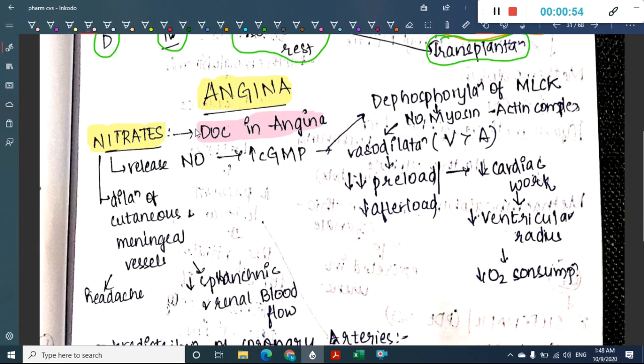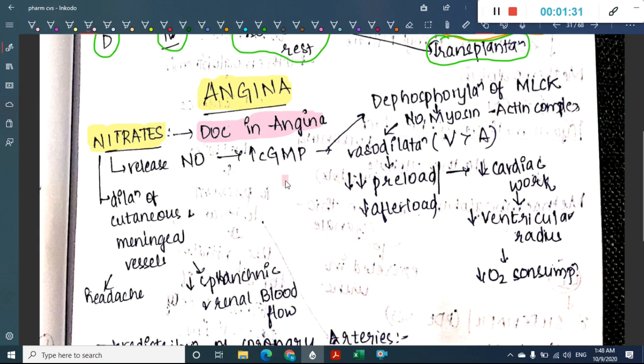As you know, these nitrates will release nitric oxide, and this nitric oxide increases cyclic GMP. This increased cyclic GMP will cause dephosphorylation of myosin light chain kinase, and as a result there is no myosin actin complex. Because there is no myosin and actin complex, vasodilatation occurs. With that vasodilatation, our veins are dilated more than arteries, and this will decrease the preload and also decrease the afterload.